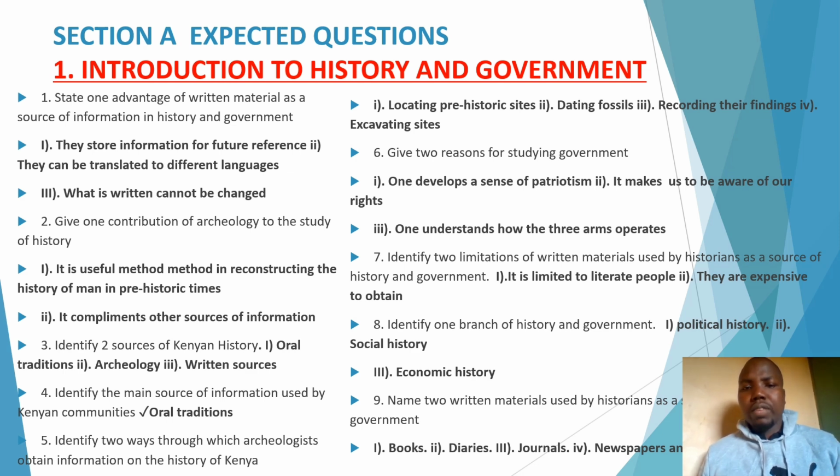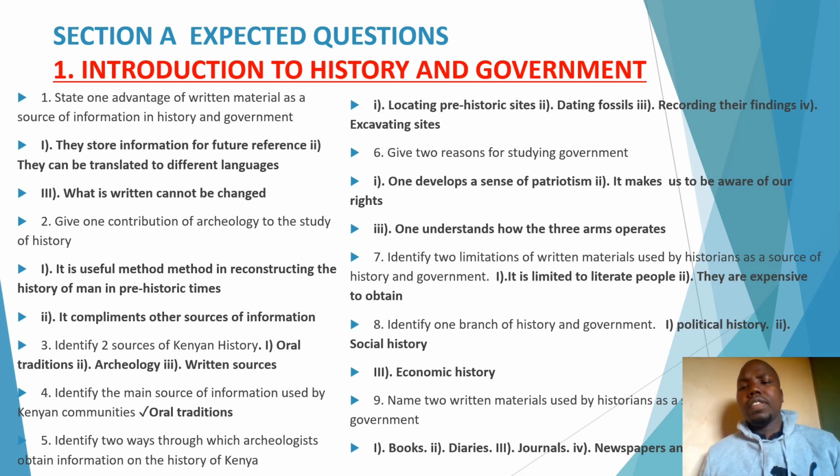Now, let's move to question 7. Identify two limitations of written materials used by historians as a source of history and government. Remember, while we were looking at question 1, I told you that apart from looking at the advantages of written sources, go the extra mile and also look at the limitations or disadvantages of written materials.